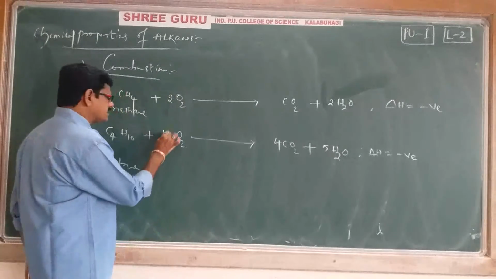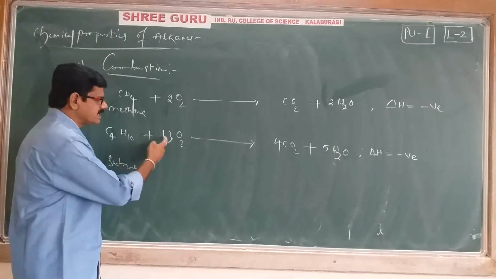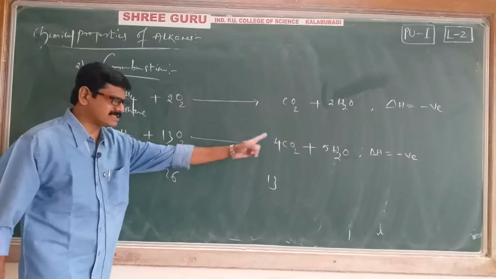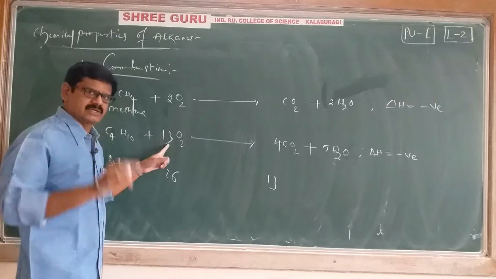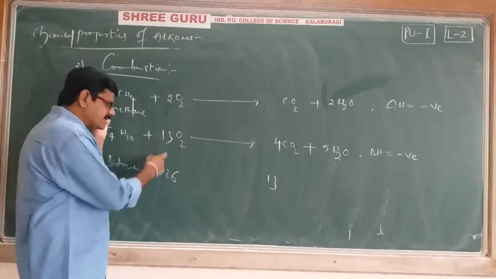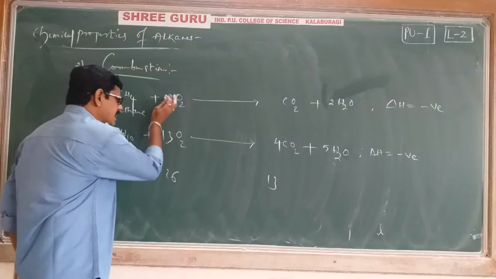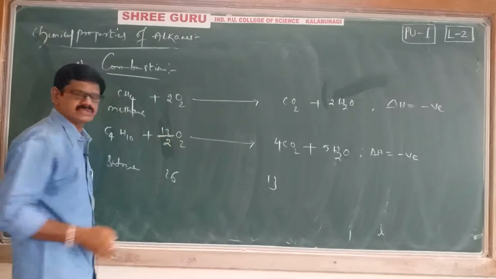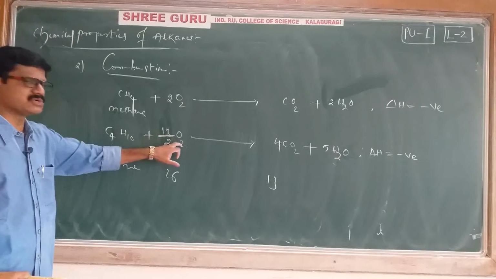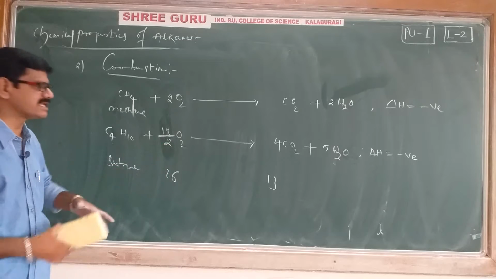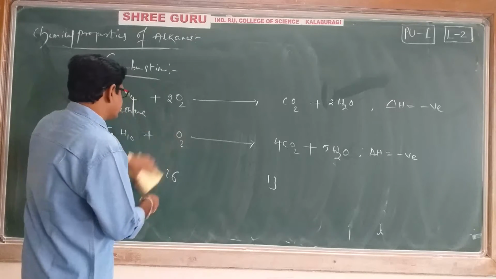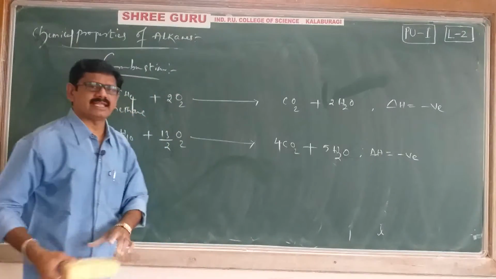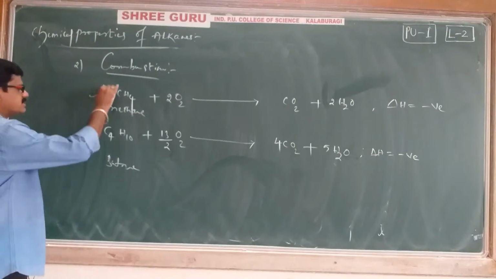If I write 13 here, 13 times 2 is 26, so it is not balanced. The right side has 13 oxygens, and the left side should also be 13 only. That's why don't write 13, because it becomes 26. Instead of 13, I am writing 13 by 2, which is 6.5. 6.5 times 2 is 13 only. That's why for balancing purposes I am writing 13 divided by 2. That's it. It is again a completely balanced equation. Now it is methane, it is butane.